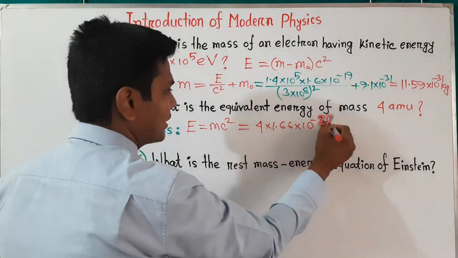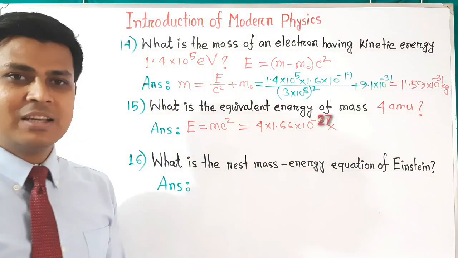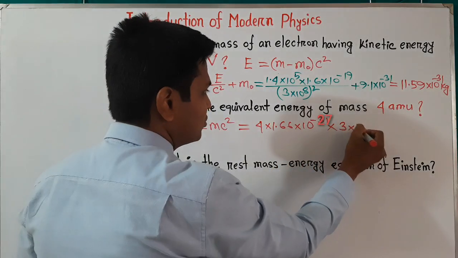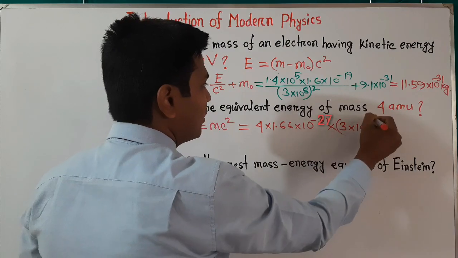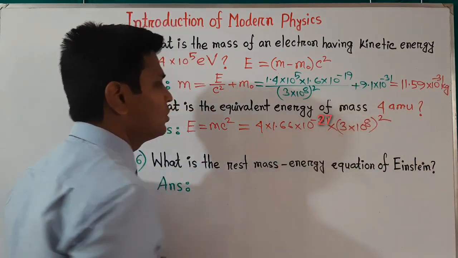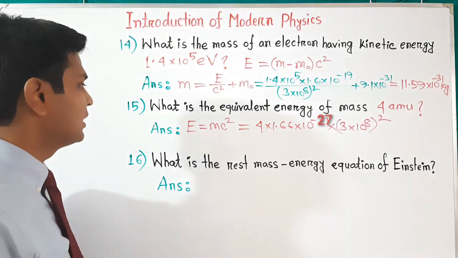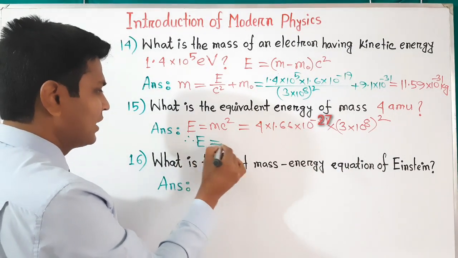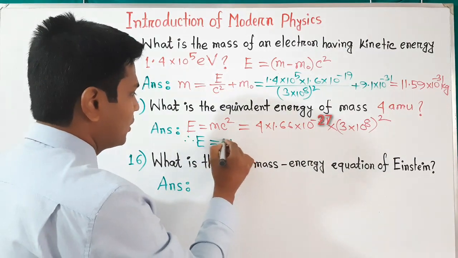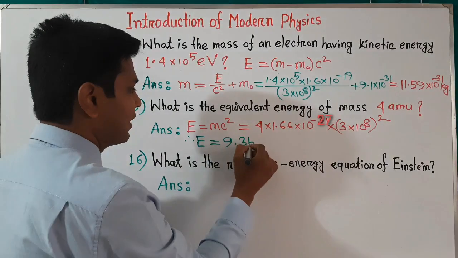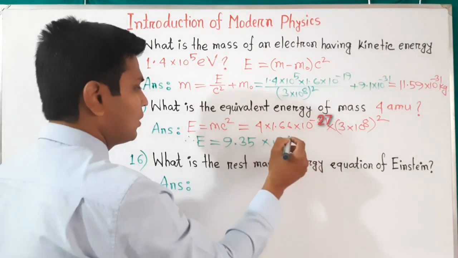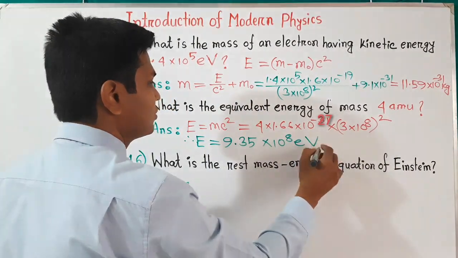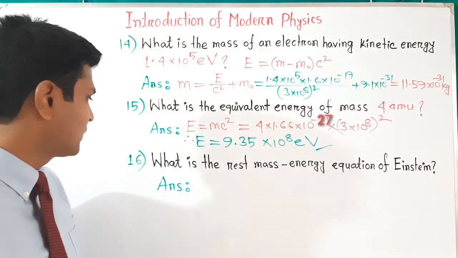And here c is the speed of light, and we know the speed of light is 3 into 10 to the power 8, whole square. So after calculating this expression, we will get the equivalent energy E equals 9.35 into 10 to the power 8 electron volt. So this is the answer of that question.